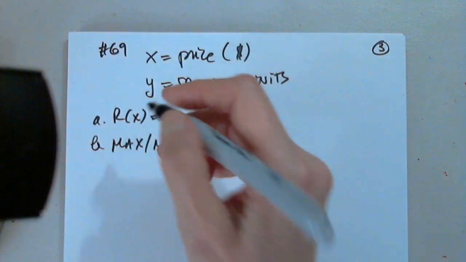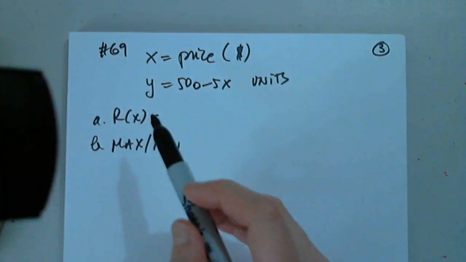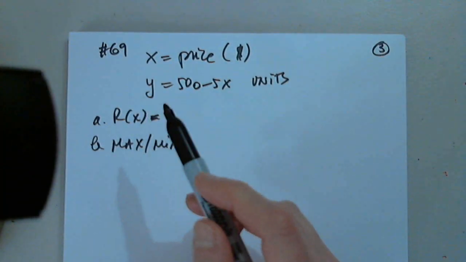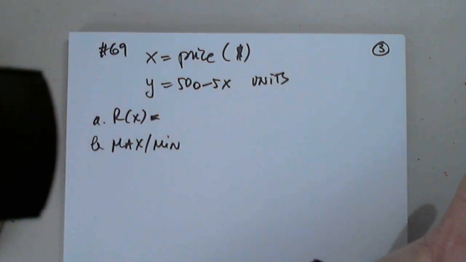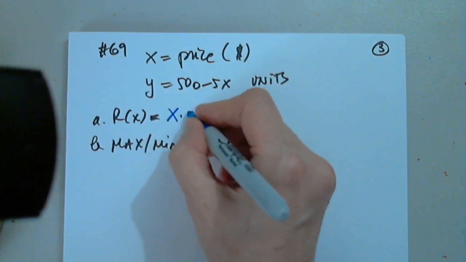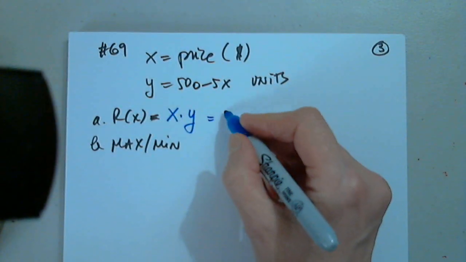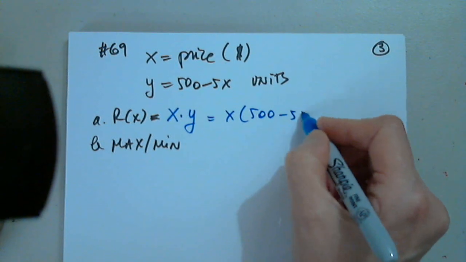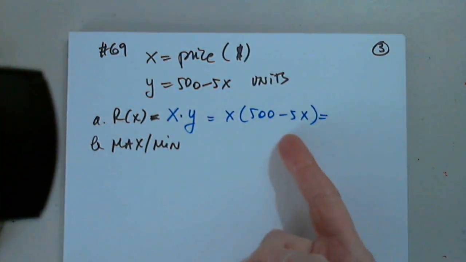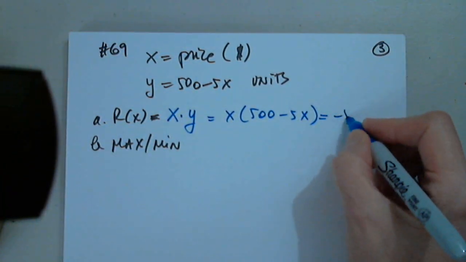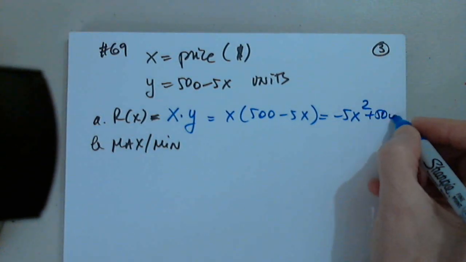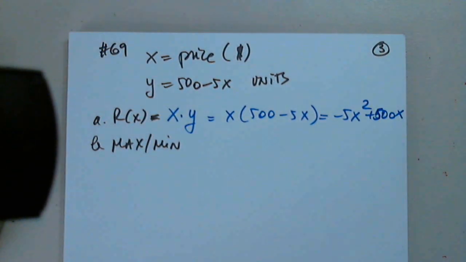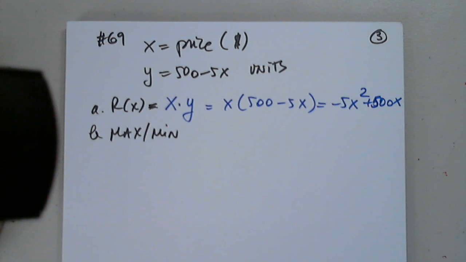Can anyone give us the formula for the revenue? Anyone? Is it x times 500 minus 5x? Very good. So x times y. So this is x times 500 minus 5x. I distribute and arrange it in the correct order. Negative 5x squared plus 500x. Perfect. I'm asked to find max min.